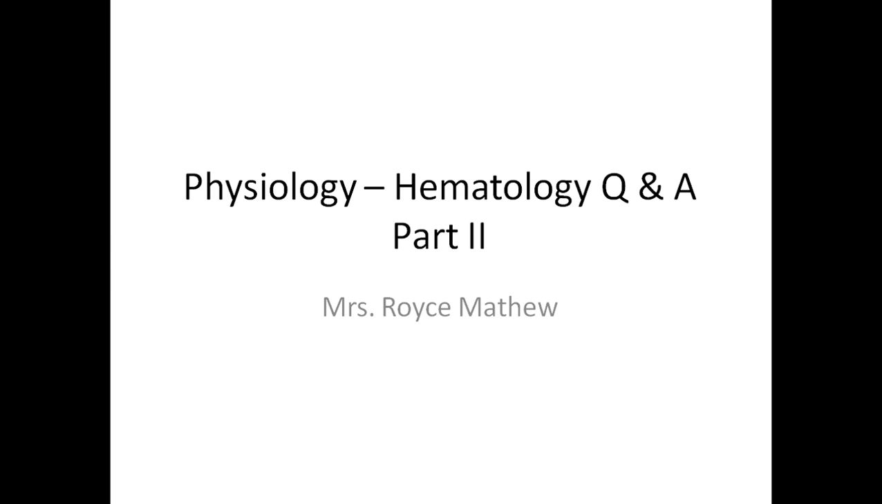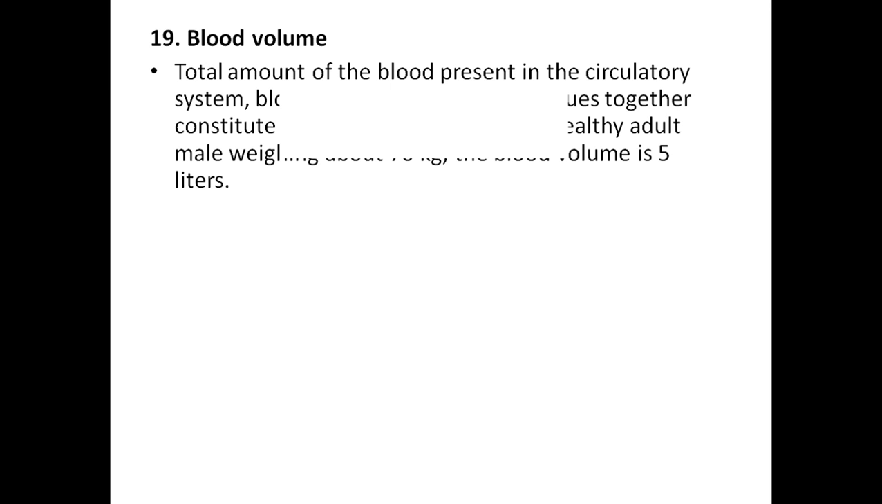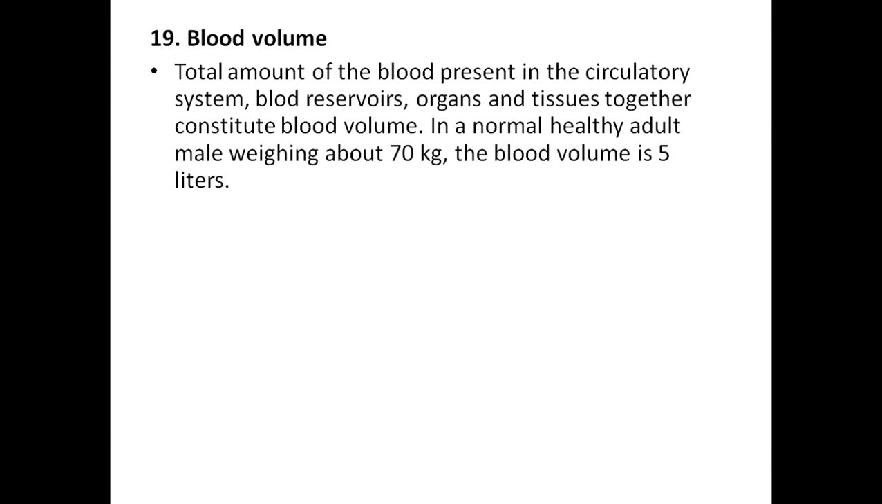So we'll go to the next question, that is the blood volume. Total amount of blood present in the circulatory system. Blood reservoirs, organs and tissue together constitute the blood volume. In a normal healthy adult male weighing about 70 kg, the blood volume is 5 liters.